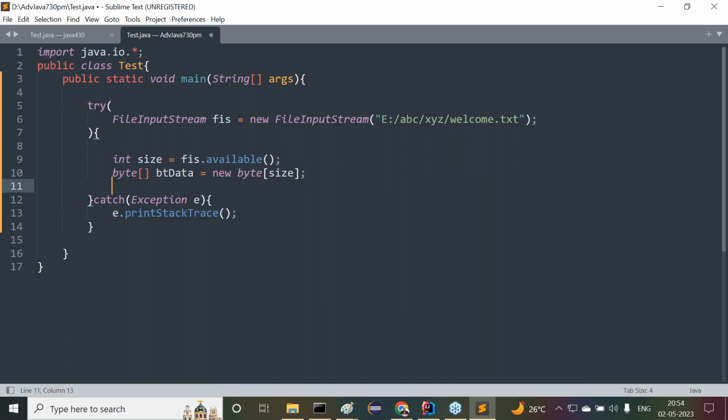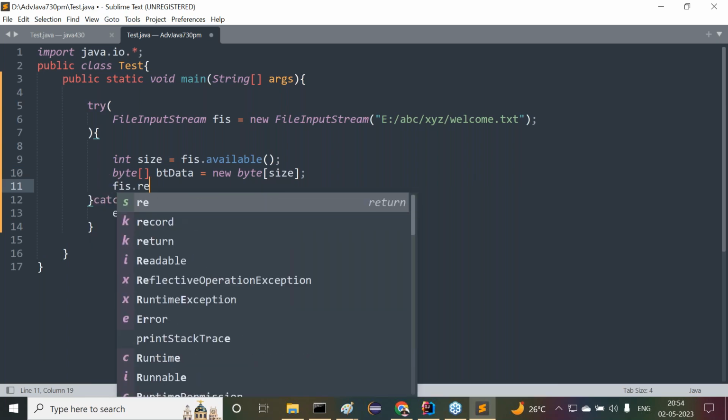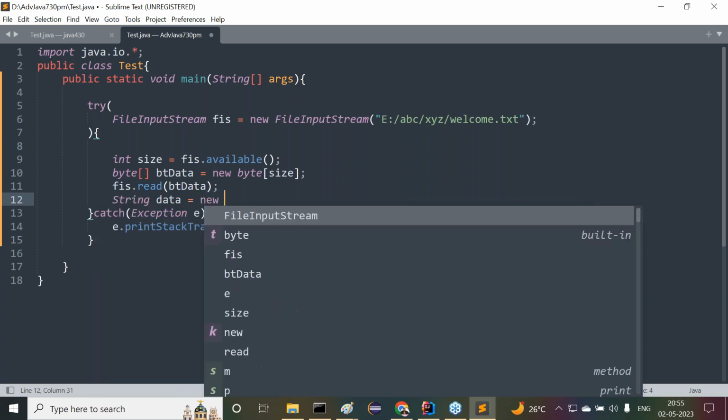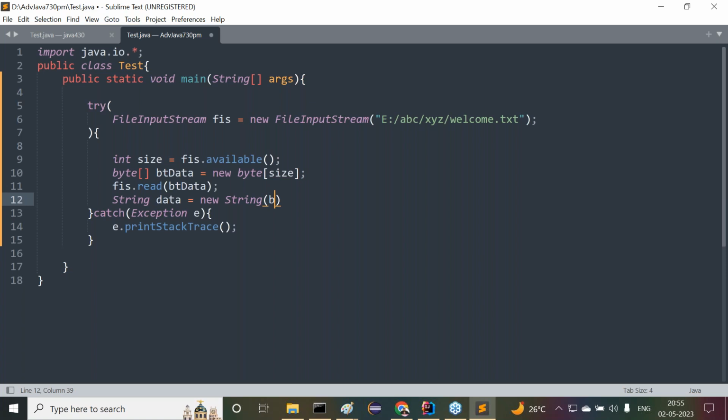And after this we have to read data from the file input stream into the byte array, or not? fis.read(btData). Now the data is available there. We have to convert that byte array data to a string. String data is equal to new String(btData). Like this we provided it. Then directly we have to